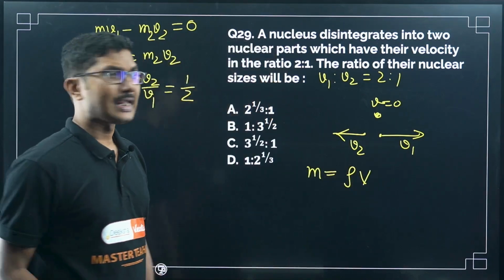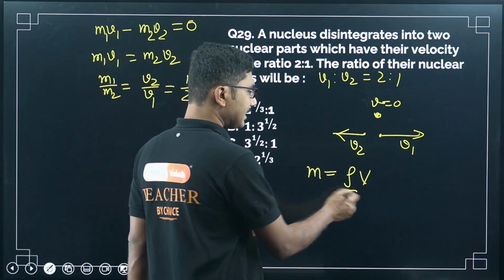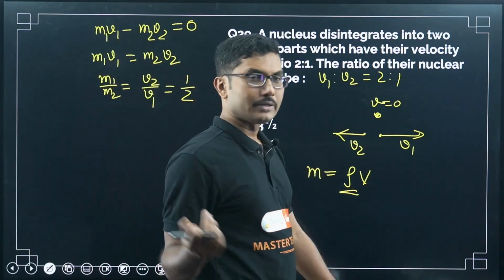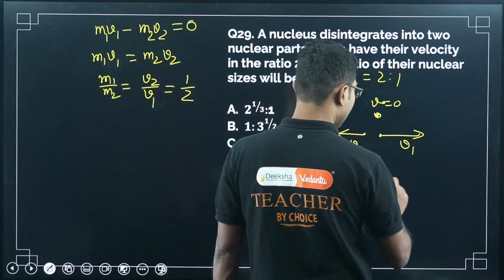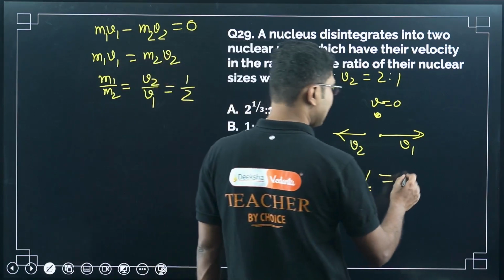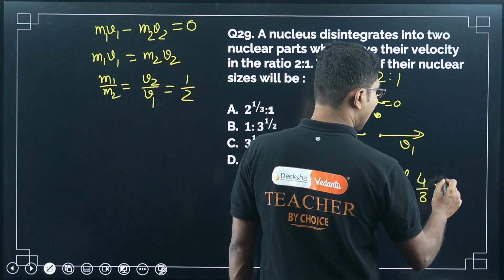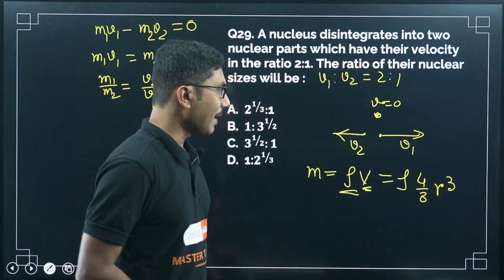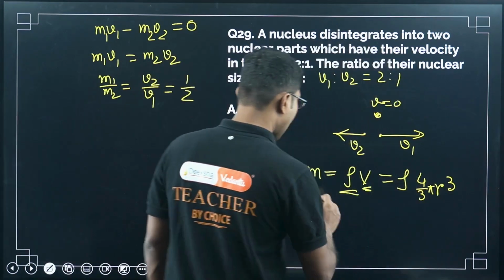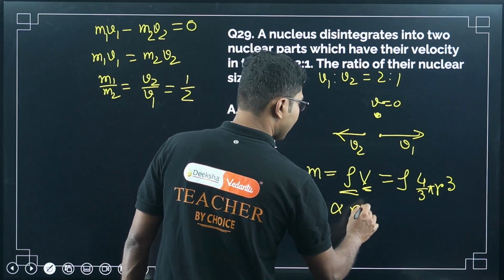Since it is breaking apart from one single nucleus, we can say that density is almost constant for both of the daughter nuclei. So the only thing that will change is the volume. The formula for volume is 4/3 pi r cube. So mass is proportional to r cube.